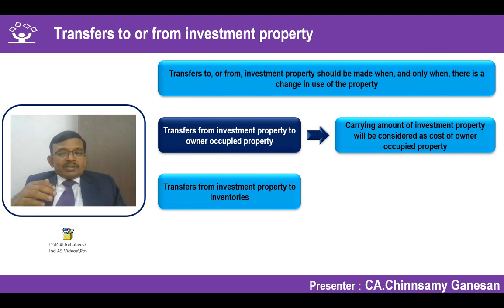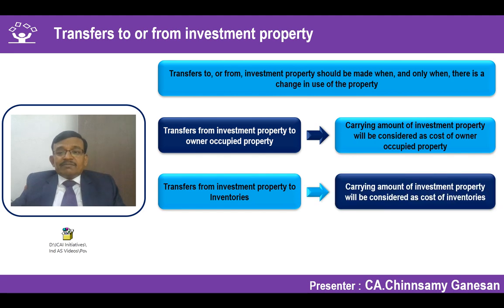Suppose an investment property is reclassified. For example, so far I have kept my land for the purposes of capital appreciation, but now I am putting it into a development process for real estate purposes. It automatically becomes inventory and goes to Ind AS 2. The carrying amount of the investment property will become the cost of inventory. Similar to this, only the first category goes to Ind AS 16, the second category goes to Ind AS 2.